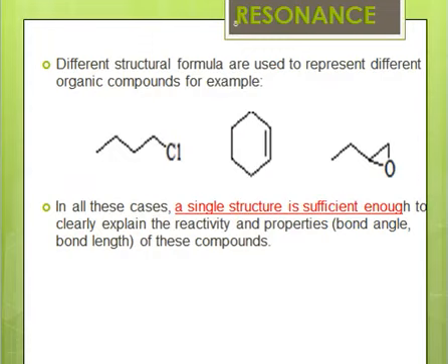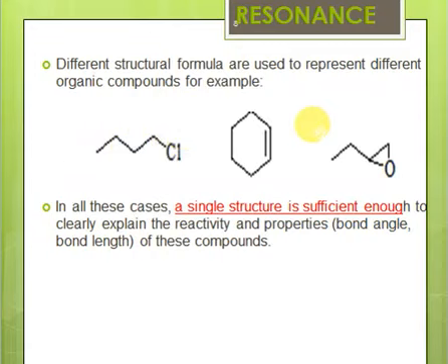In organic chemistry we draw different structures to explain different organic compounds. For example, this is the structure of chlorobutane, so this is 1-chlorobutane. This is the structure of cyclohexene. This is the structure of an epoxide. All of these 3 structures represent different compounds, and the structures are sufficient to explain all the properties and reactivities of these compounds.